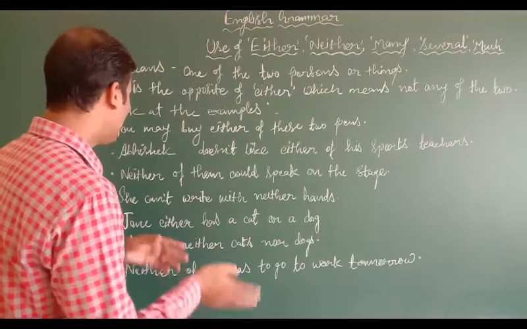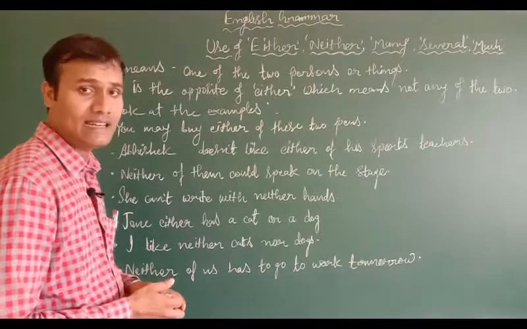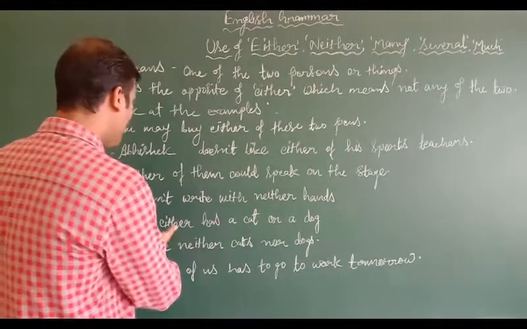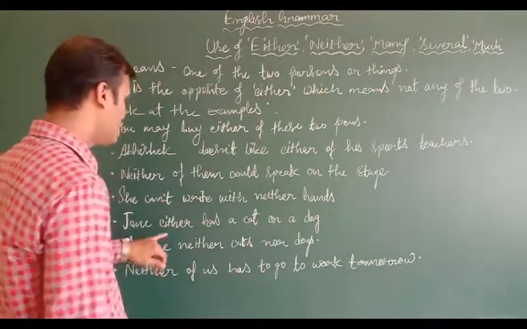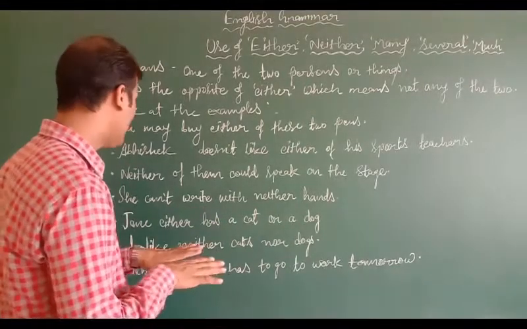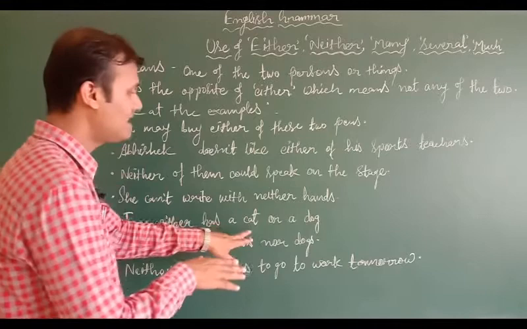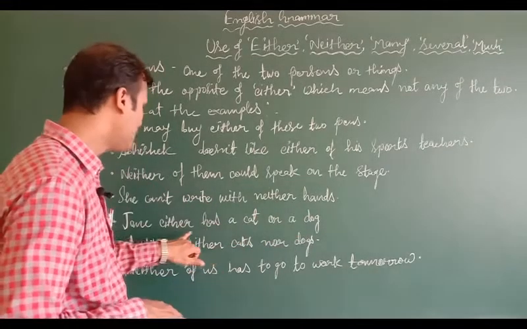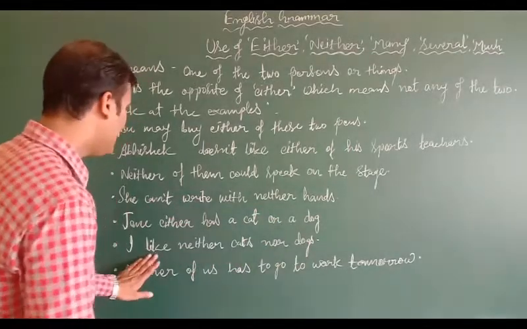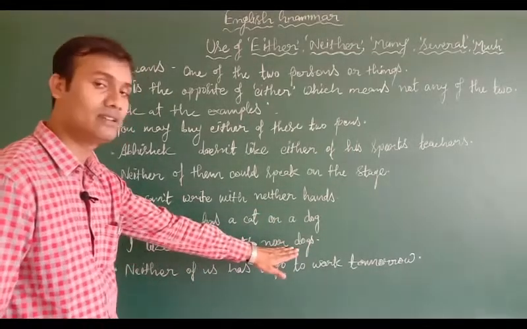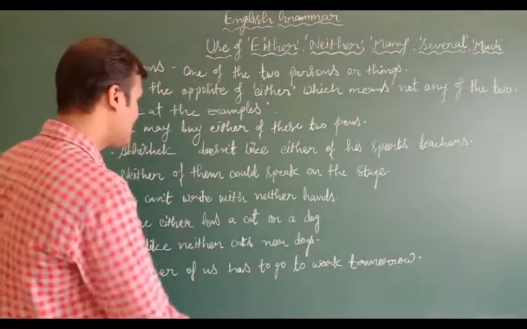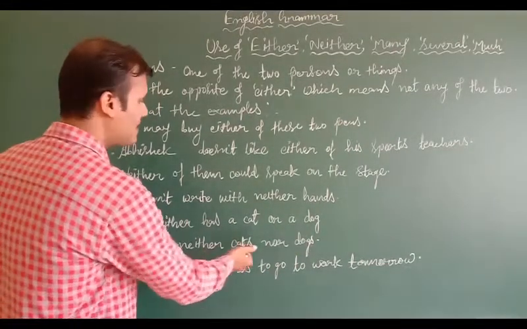Students, now look at another kind of examples of either and neither. You can also apply or with them. How? Jane either has a cat or a dog. When you are using either or in this sentence, what does it mean? Jane के पास या तो cat है या dog है. I like neither cats nor dogs. ना तो मुझे cat पसंद हैं ना ही dogs पसंद हैं. So in this sense neither means दो में से कोई नहीं.